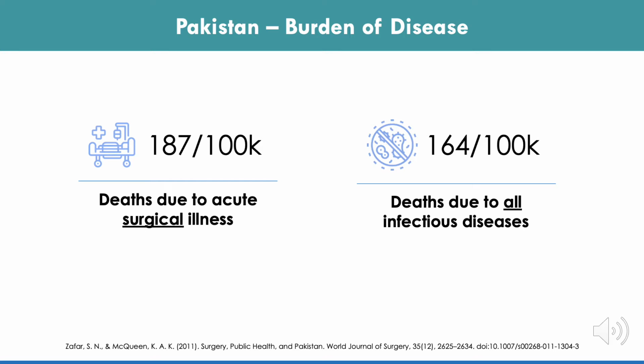Broadly, when we look at Pakistan's health system, more deaths are due to acute surgical illness than there are to all infectious diseases combined. It was predicted in 2011 that 187 deaths per 100,000 are due to acute surgical illness, while only 164 deaths per 100,000 were due to all infectious diseases.